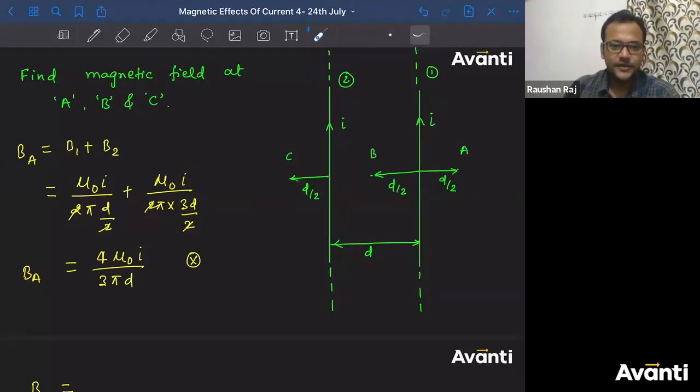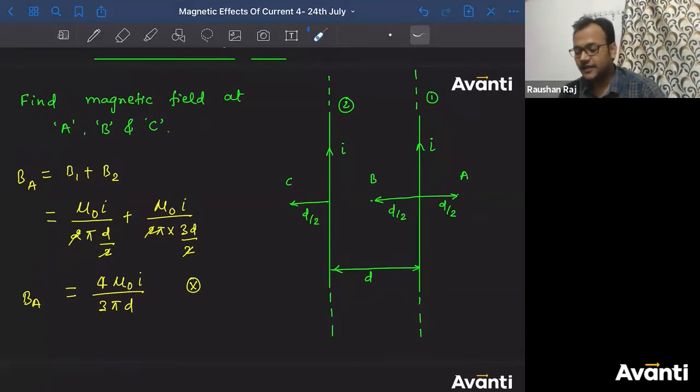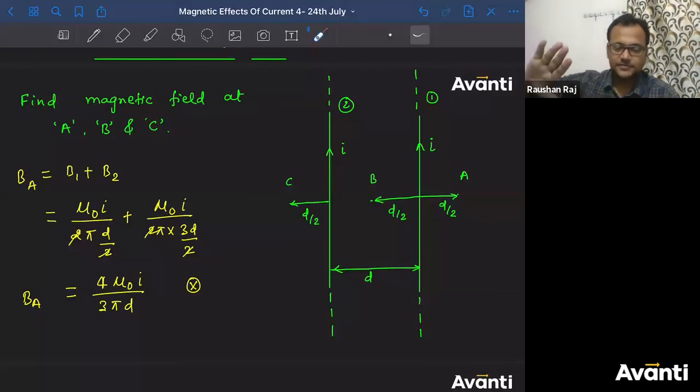Towards right. Rohit, should be towards right. Rohit is asking how we can find the direction of magnetic field at A using the vector product, using that right hand thumb rule. So direct your right hand fingers along the direction of current. The palm should be facing towards the second vector.